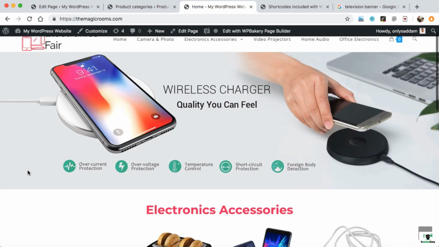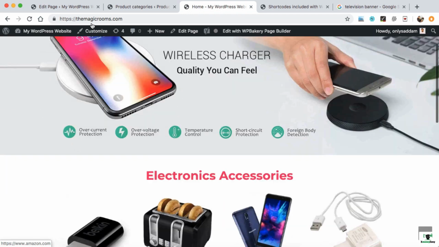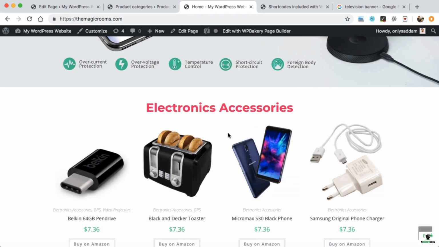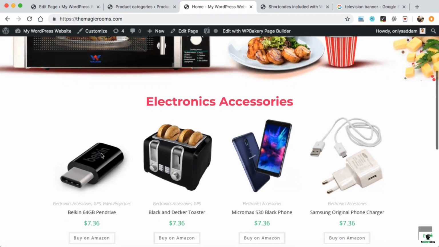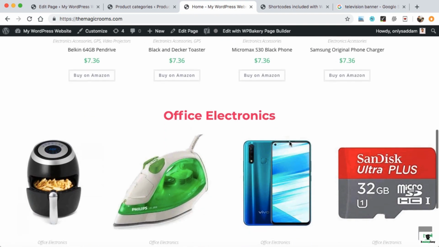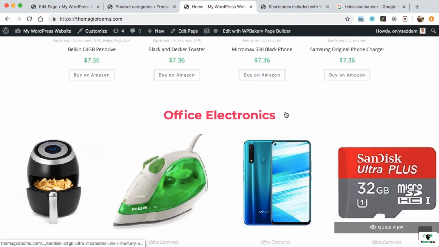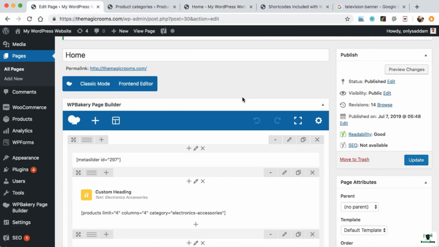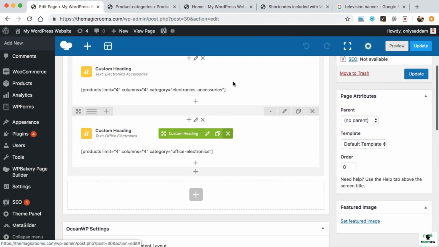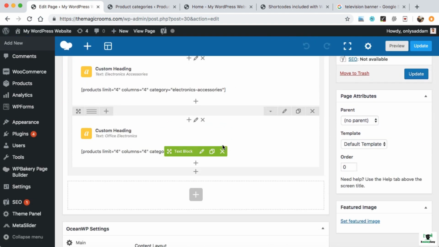Here we go. So we can see this slider is still full width, but now there is some extra space on the left and right side of this product section. In the same way, we can add some space on the left and right side over here. So again, go back to the backend. Now those products are displaying by using this shortcode.